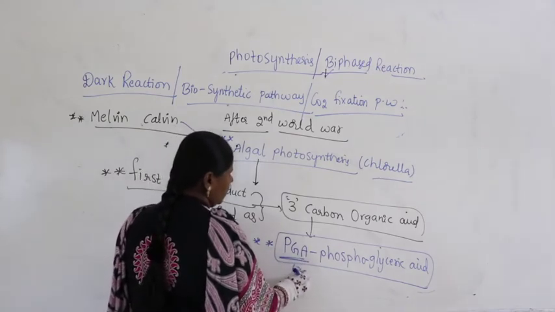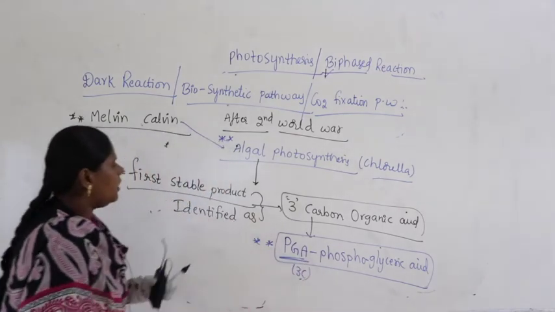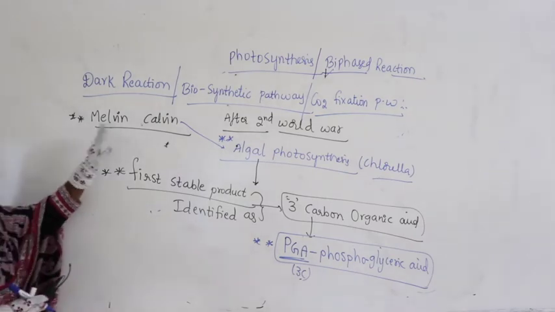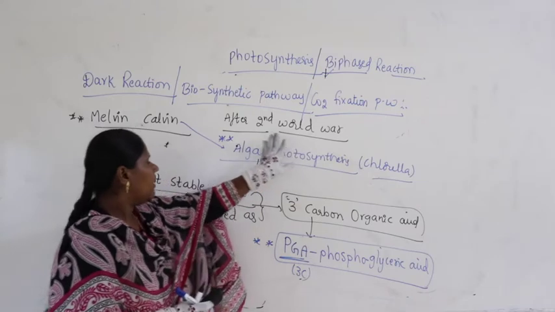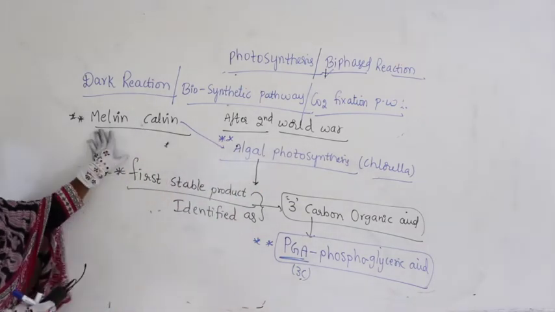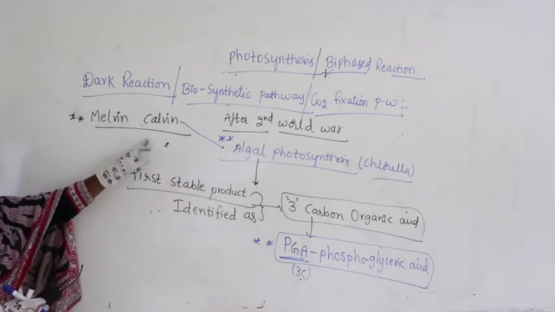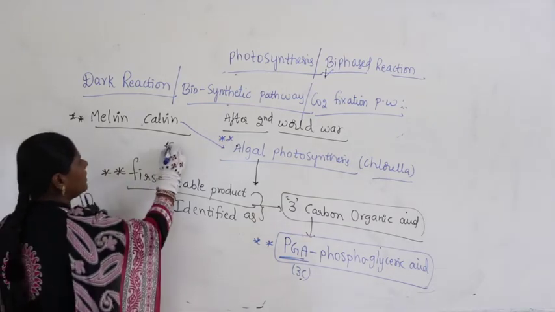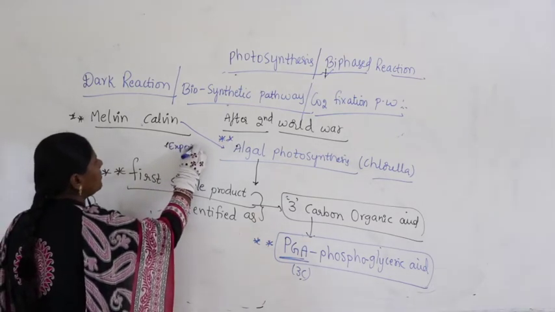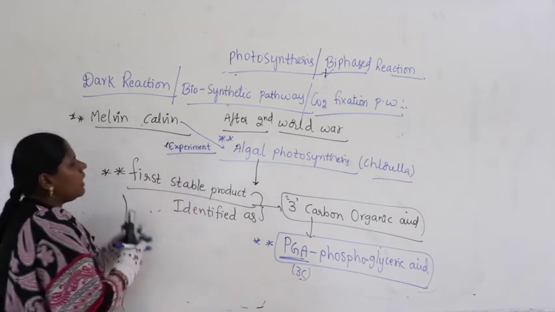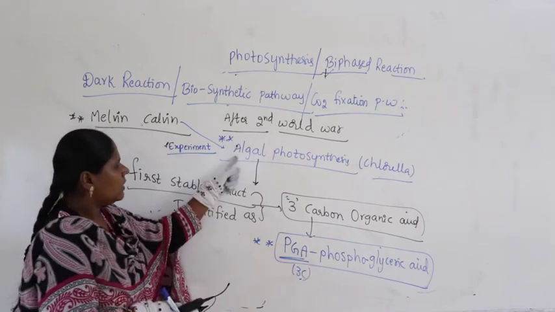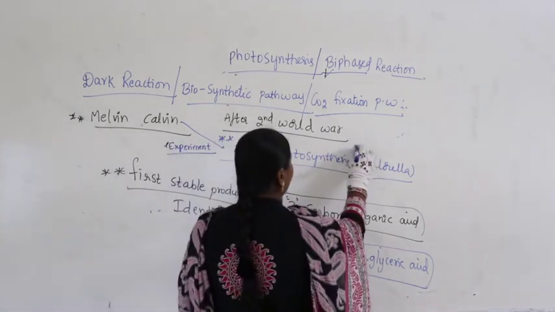It's a 3 carbon compound. I'll repeat again. In the dark reaction, after the Second World War, it was a great contribution of Melvin Calvin. He did the experiment on algal photosynthesis. He took cultures containing algae. Which algae is that? Chlorella.